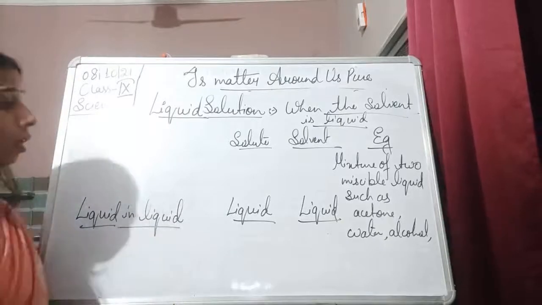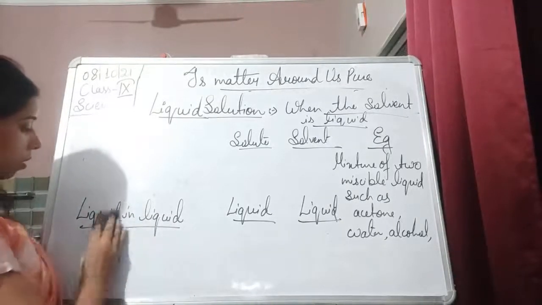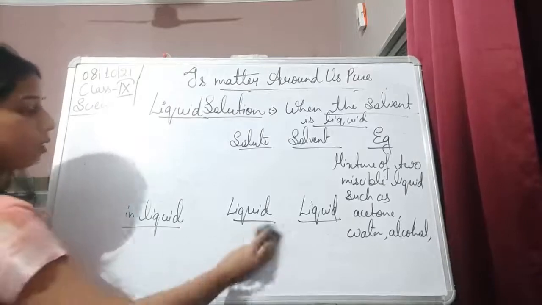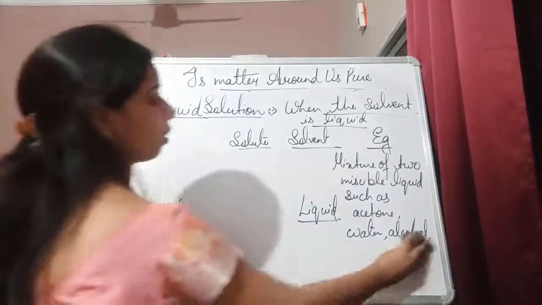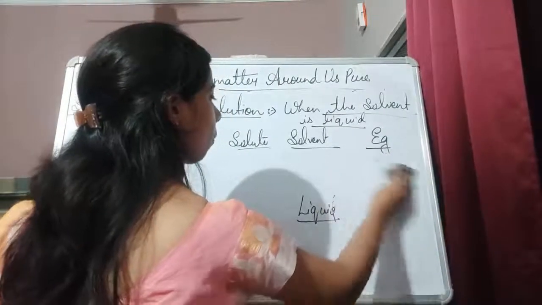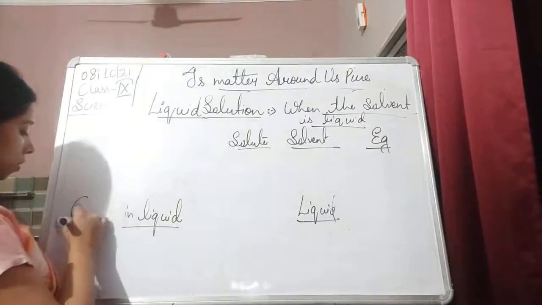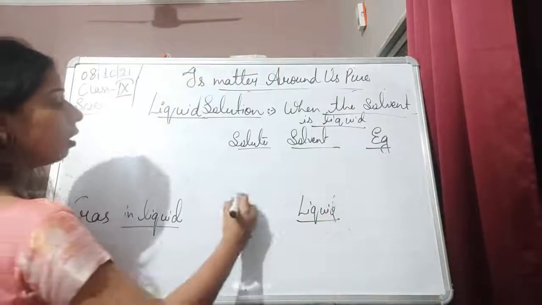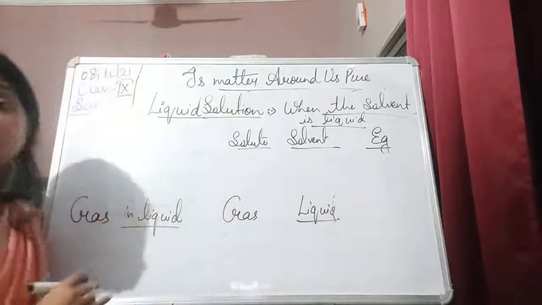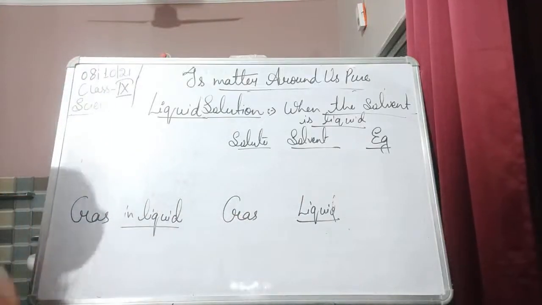Now let us move and see the gas in liquid. Here the solute will be gas, and the solvent is again liquid. So what kind of example?